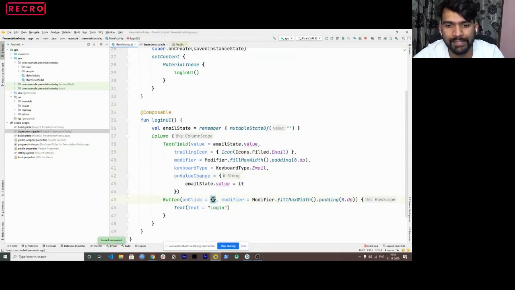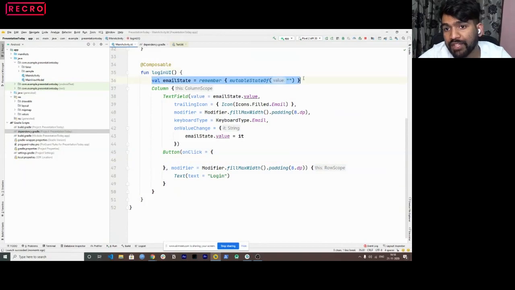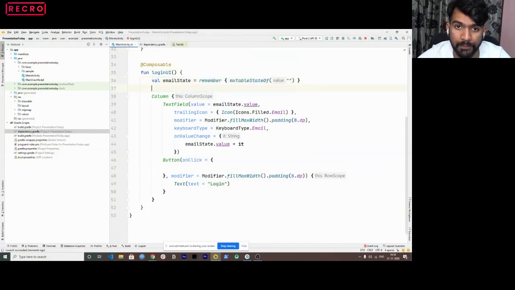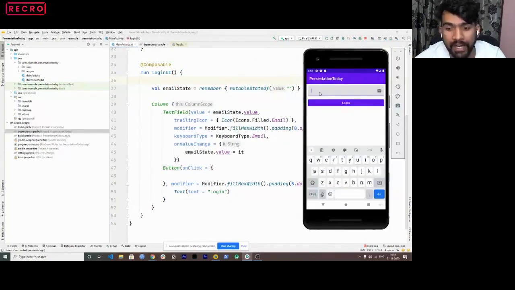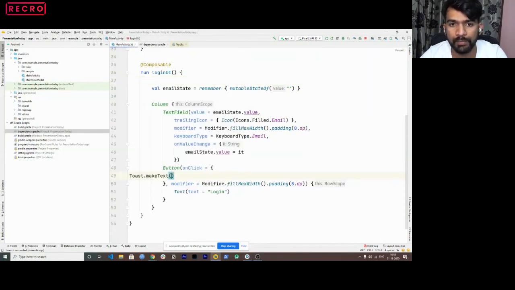Now, on the last click, what I want to do is click this login to show a toast of the text we have entered. For that, this state comes into the picture, and this state is very important. Since we are updating this, it has the value in this state. If I want to show the toast how I showed it earlier, I'll use makeText.